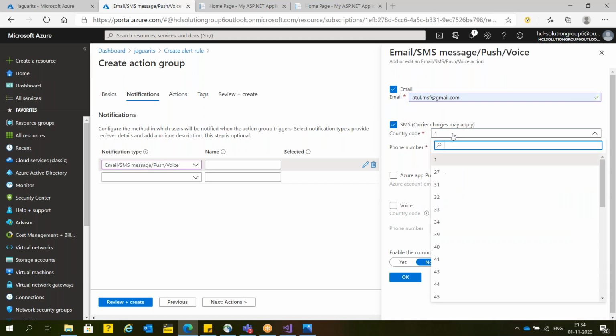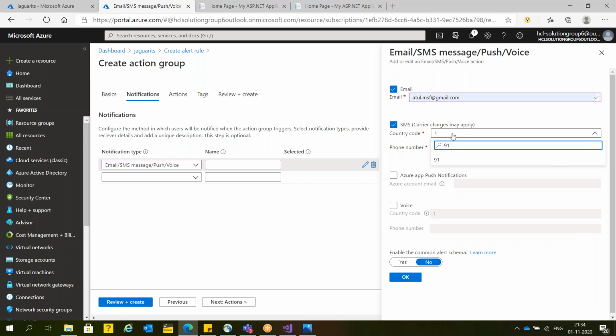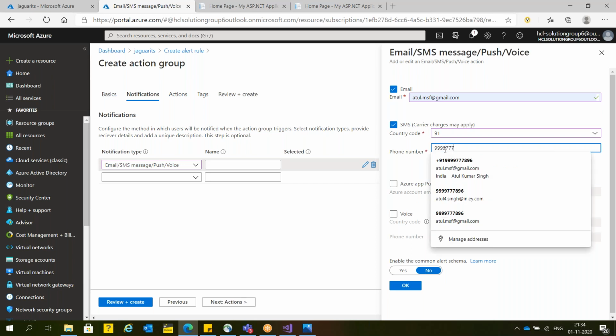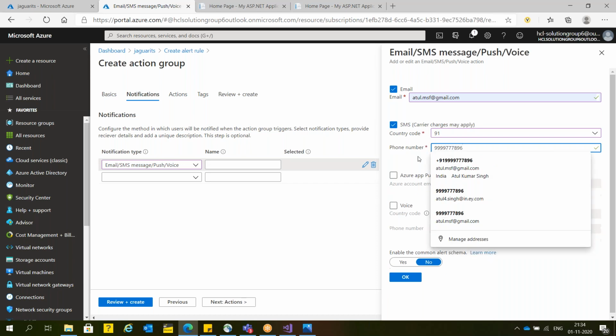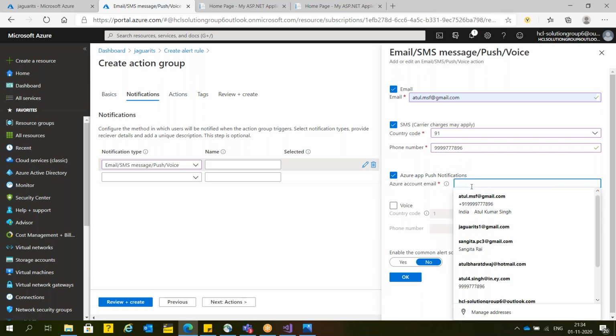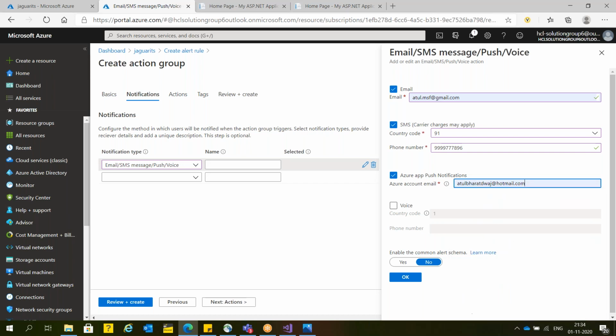Now, in case you want to get an SMS, that is also possible. The SMS facility is available for India. Now I have to pass my mobile number. And if you have already installed the Azure mobile app, then they will inform you through the app also. So I have installed the app also.